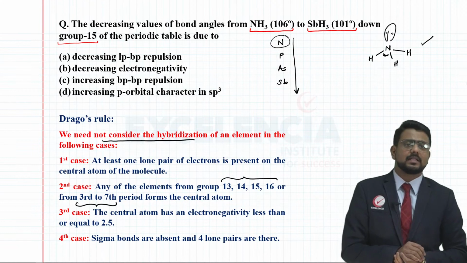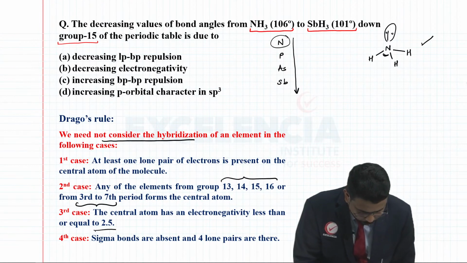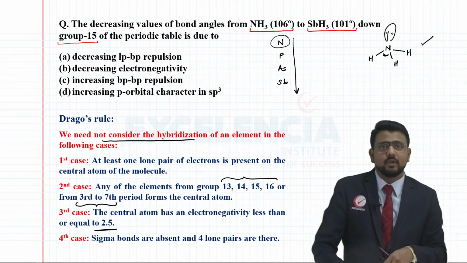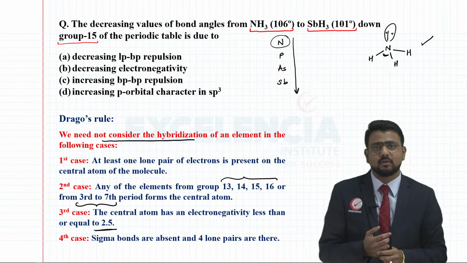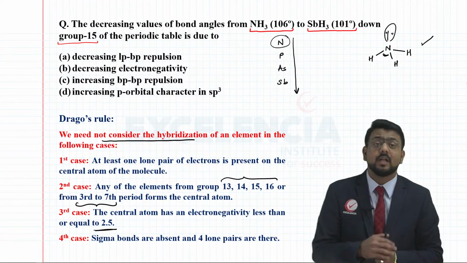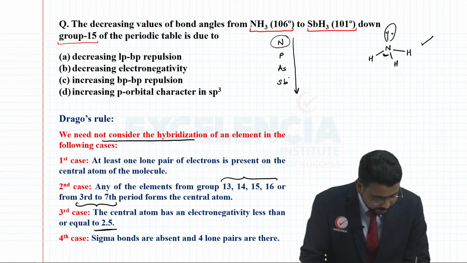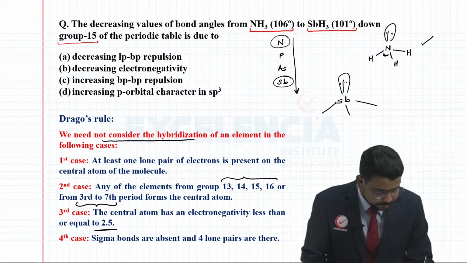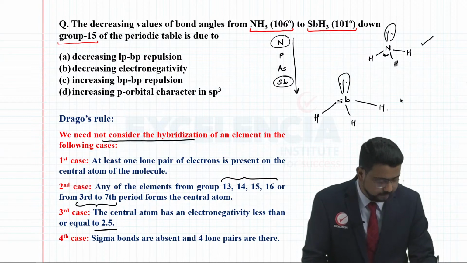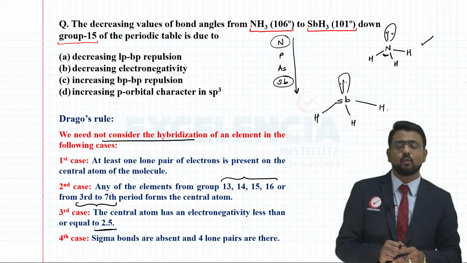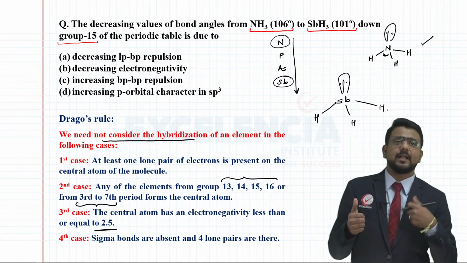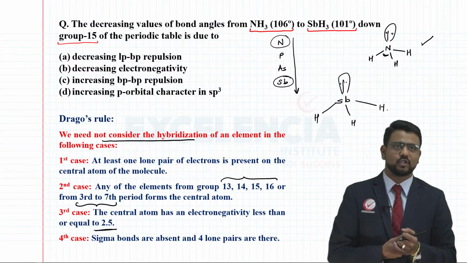The central atom has an electronegativity which is less than or equal to 2.5 because as we know, as we go down the group, electronegativity is decreasing, right? Now, what if all these characteristics, all these conditions are met? Then in such cases, the central element like SbH3, or you can take any example of PH3 as well, is expected to show sp3 hybridization. However, because of these conditions, what is happening is the higher energy levels of s and p orbitals are taking part in the bond formation, right?